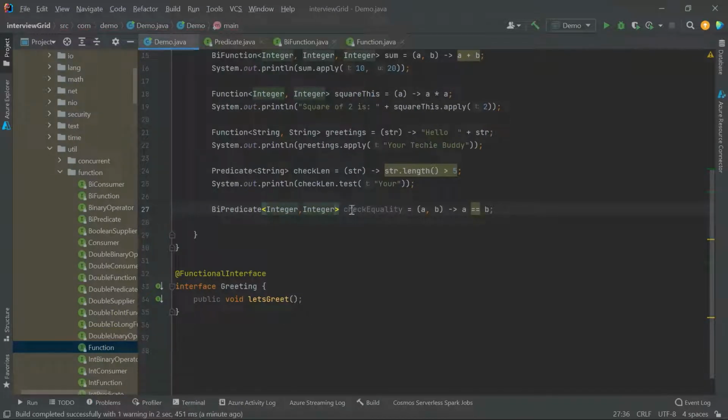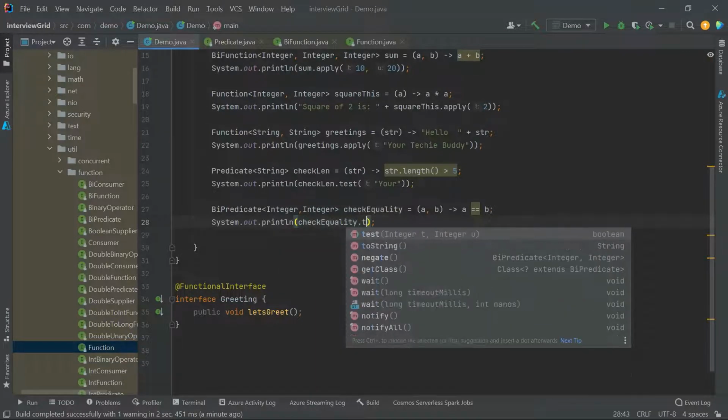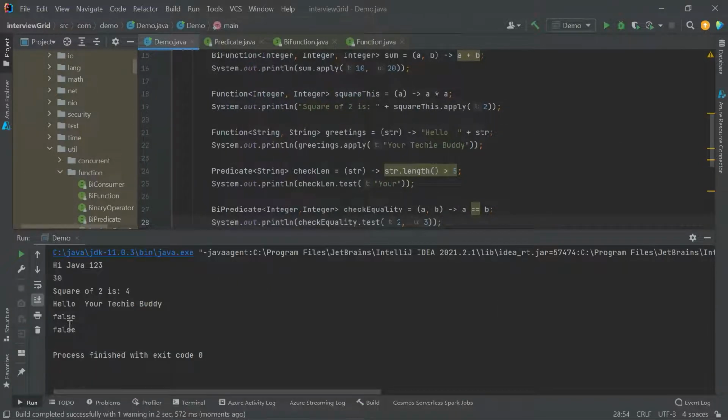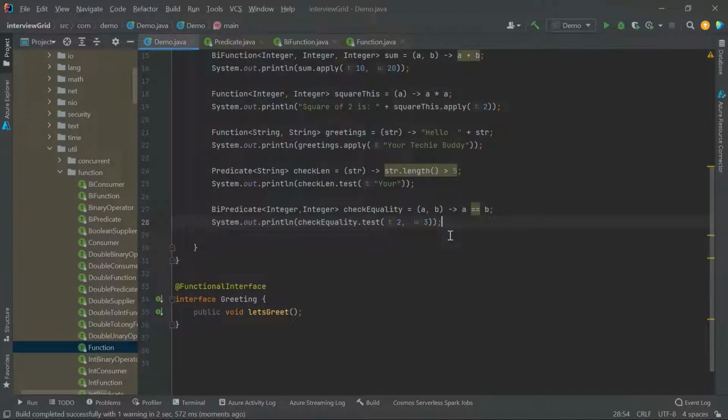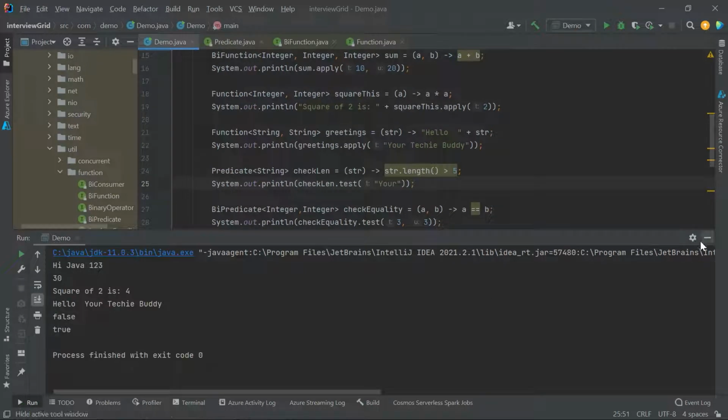The return type I need not give, because we know Predicate and BiPredicate will give us a boolean. Now we'll sysout this and call checkEquality.test, but the arguments will be two arguments here, 2 comma 3. Now when I run this, we'll see what the output is. See, the last output is false because 2 is not equal to 3. Now if I make this 3 and run this, true, because both are equal.